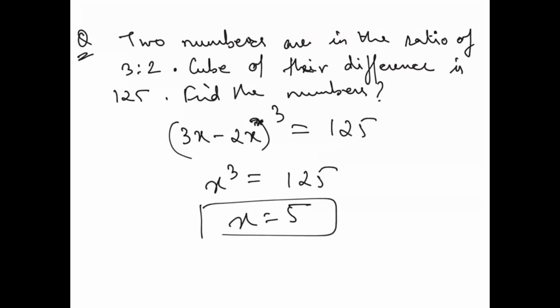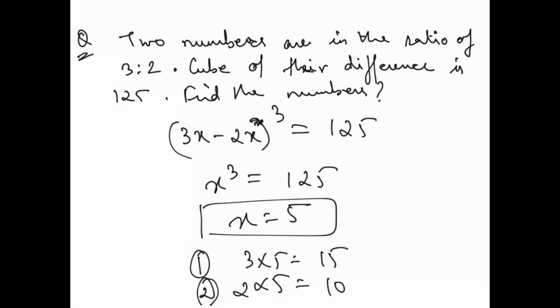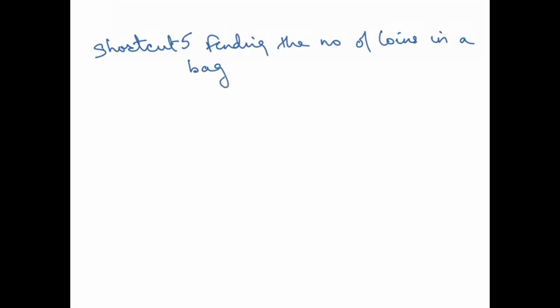Now they want to know the numbers. So the first number is 3 into 5 is 15 and the second number is 2 into 5 is 10. So the two numbers are 15 and 10. Okay. This time the shortcut is related to finding the number of coins in a bag, right? So it's like finding the number of coins in a bag. So I think this is shortcut number 5.